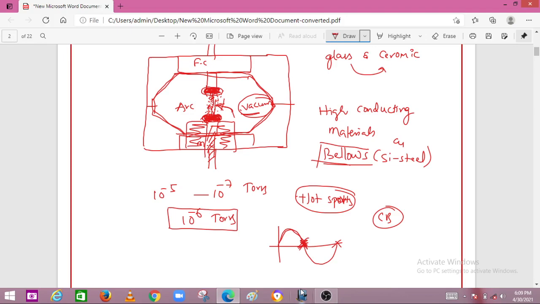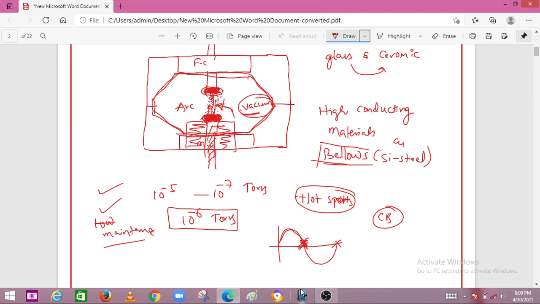Another advantage of the vacuum circuit breaker is that it can operate in any environment. And another one is that it has low maintenance. Because of these three advantages, vacuum circuit breakers are widely used.